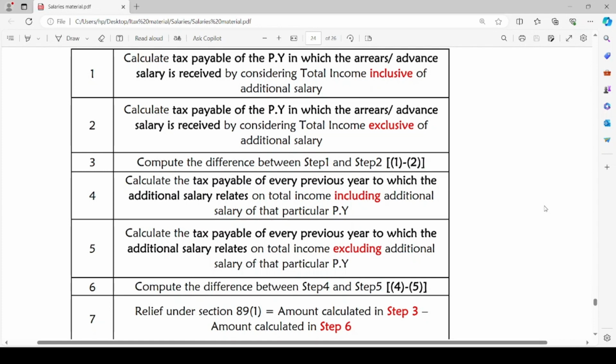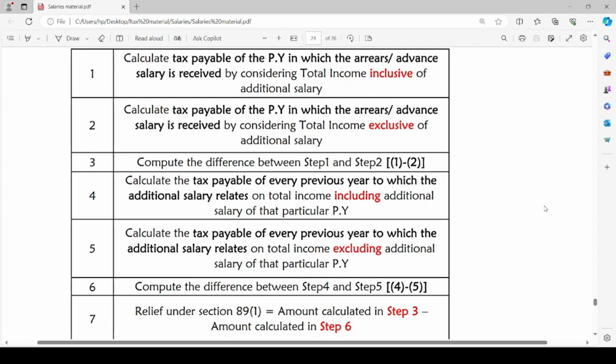Now we will calculate this tax payable by excluding such additional salary which relates to the previous year, that is, the tax payable of every previous year to which the additional salary relates on the total income by excluding the additional salary portion. Then compute the difference between step 4 and step 5.